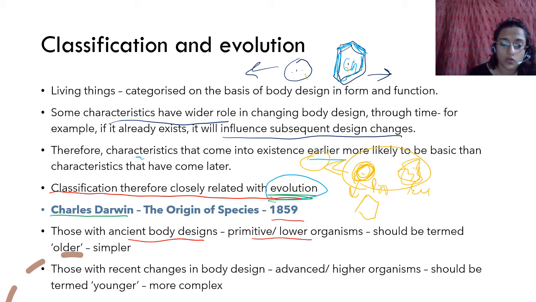All right, also those with recent changes in body design are considered advanced or higher organisms, but they should be termed younger as compared to those. तो काफी लोग बोलते हैं कि जो एकदम बैक्टीरिया वगैरह आए हैं, जो एकदम पहले इवॉल्व हुए हैं, those are lower organisms, but they should be called older, and those that are more complicated should be called younger, more advanced, but they should be called younger organisms. Okay,